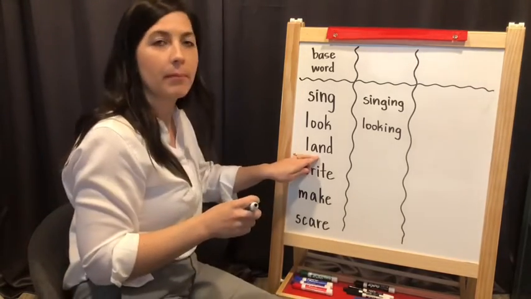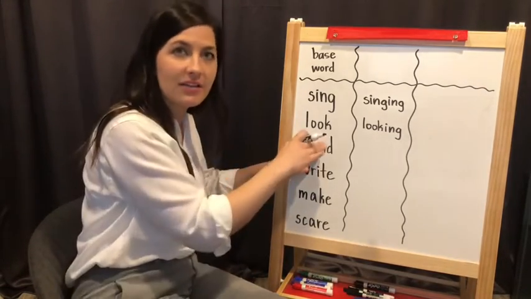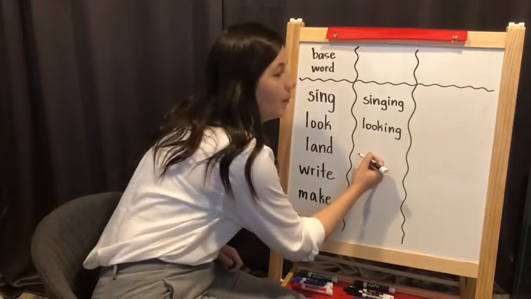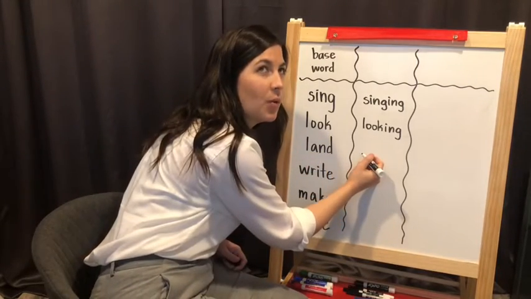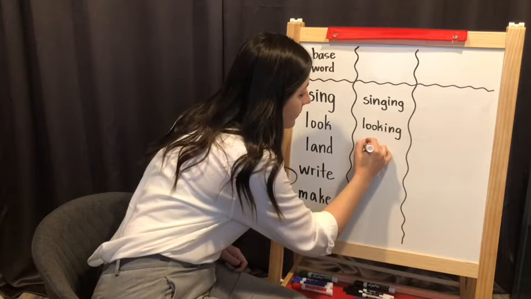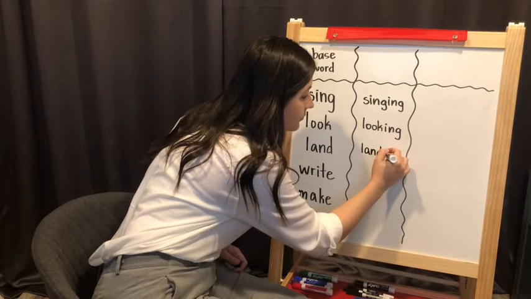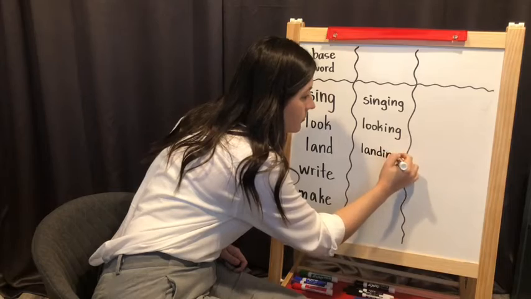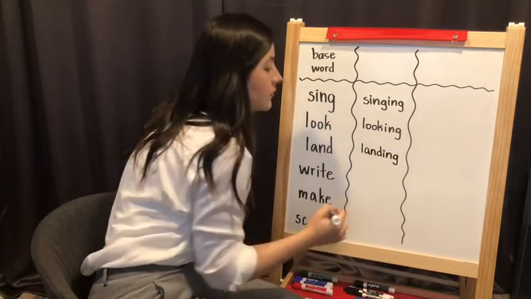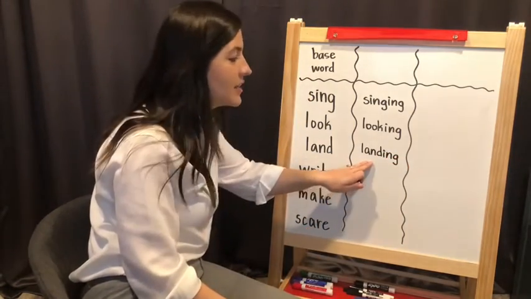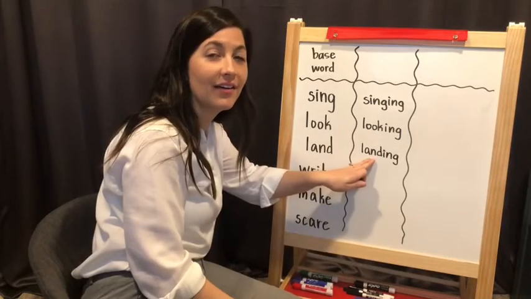Okay, and remember the bird is going to fly and land on the tree. What will happen here? What will it look like? I watched the bird as it was landing on the tree.